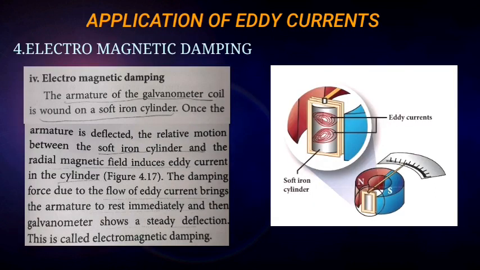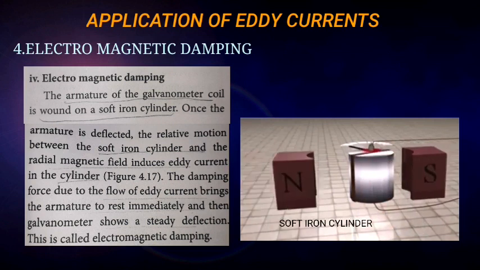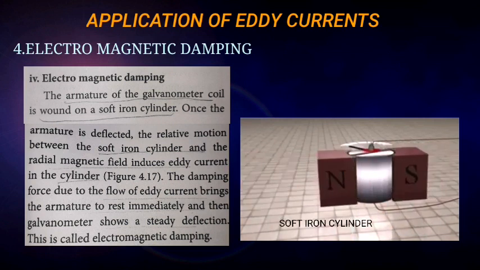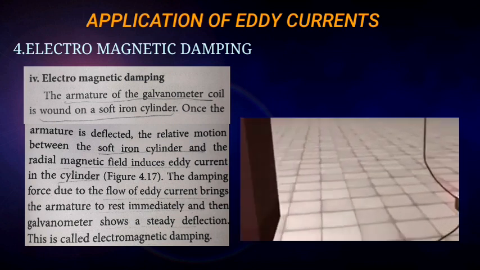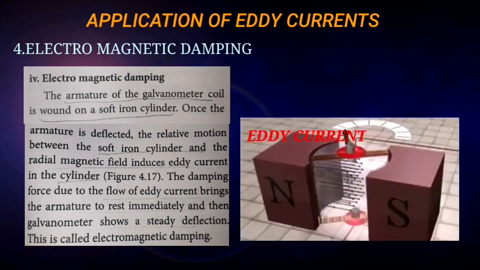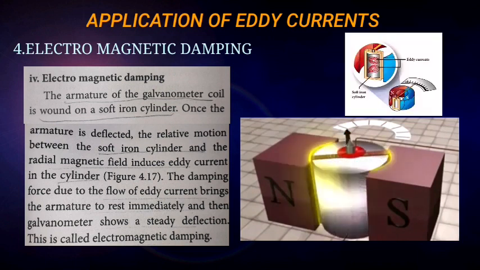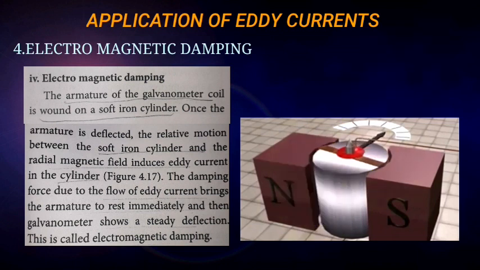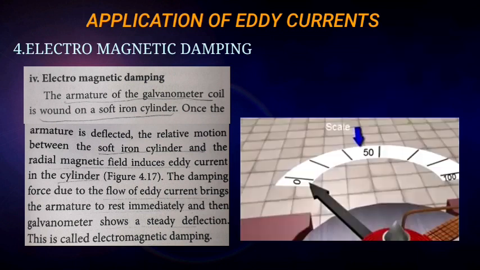Electromagnetic damping. The armature of the galvanometer coil is wound on a soft iron cylinder. Once the armature is deflected, the relative motion between the soft iron cylinder and the radial magnetic field induces eddy current in the cylinder. Figure 4.7. The damping force due to the flow of eddy current brings the armature to rest immediately, and the galvanometer shows the steady deflection. This is called electromagnetic damping.